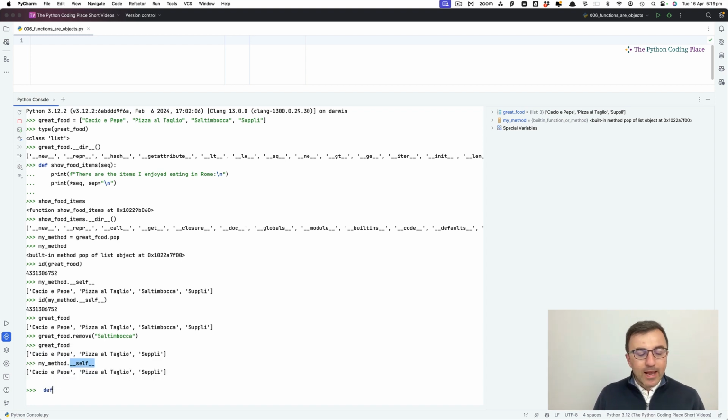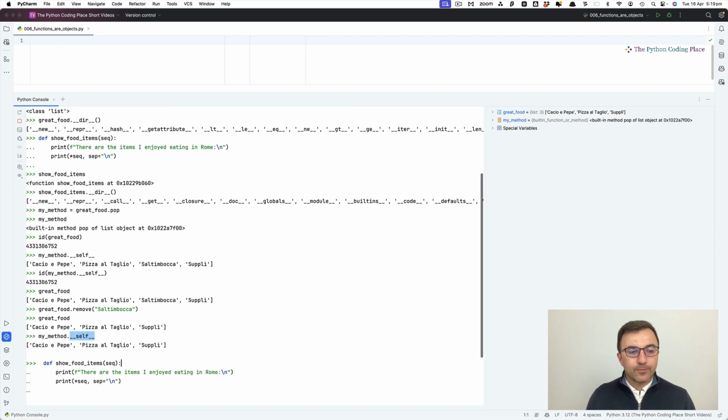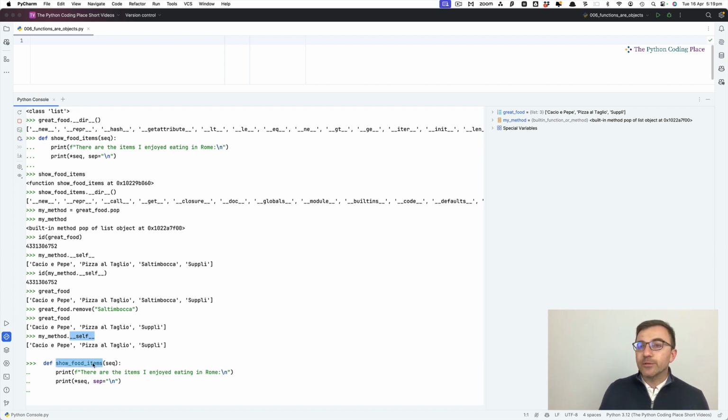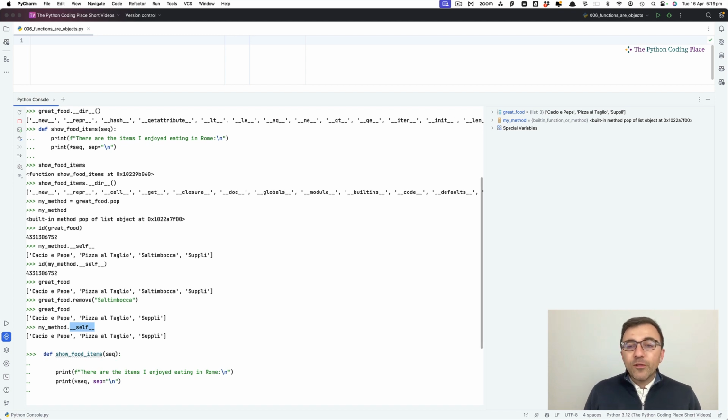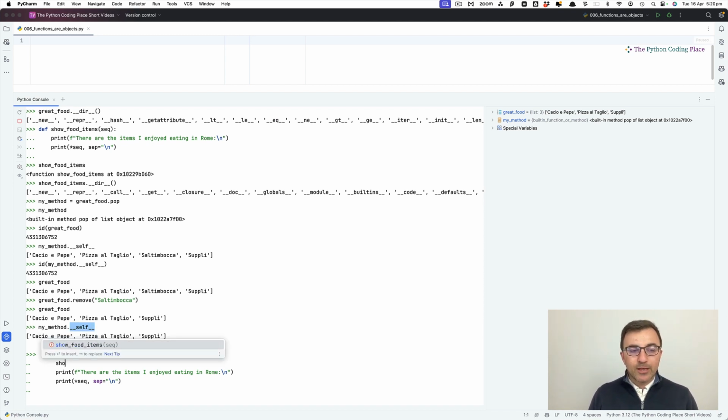Why not? Let's say I want to define, in fact, let's do the same function we had before. Where is it? There. Define show food items. Now, show food items is the name I'm giving to an object. It's an object of type function. It's an object that's a function. With objects, we can add data attributes to them. So for example, here I can say show food items, not the name of the object.